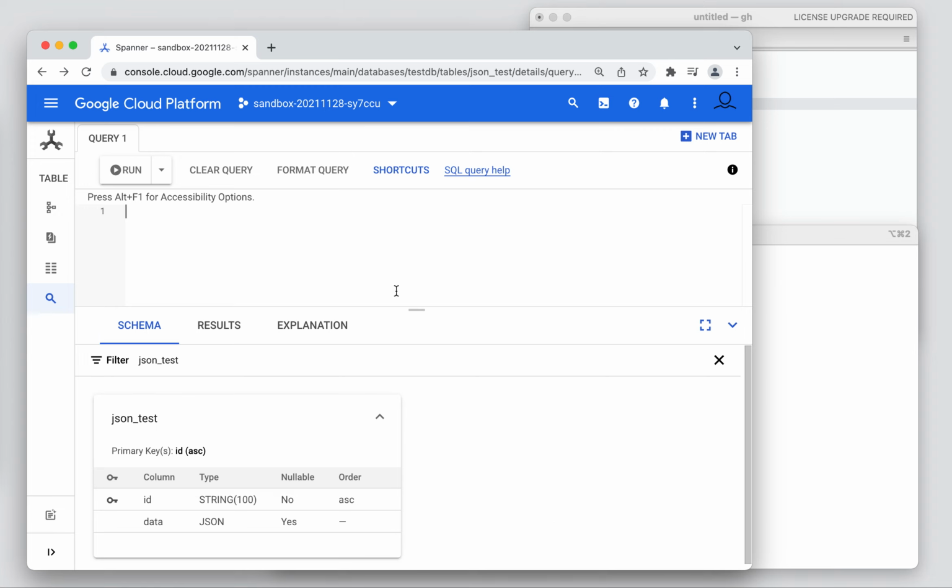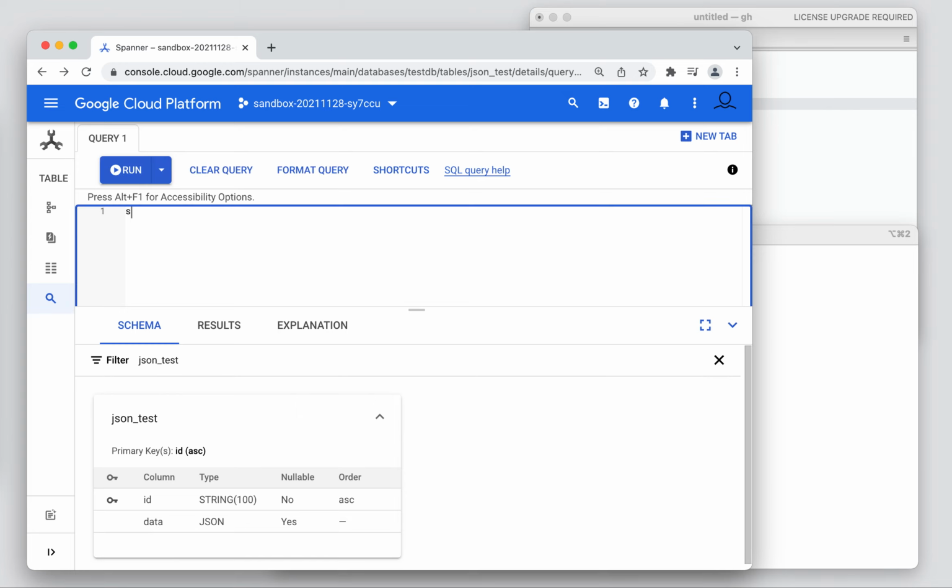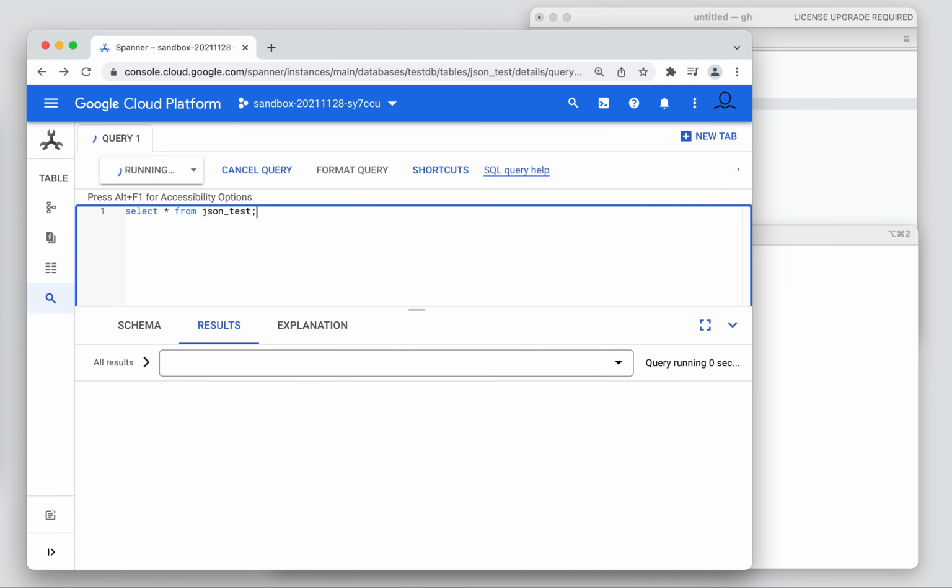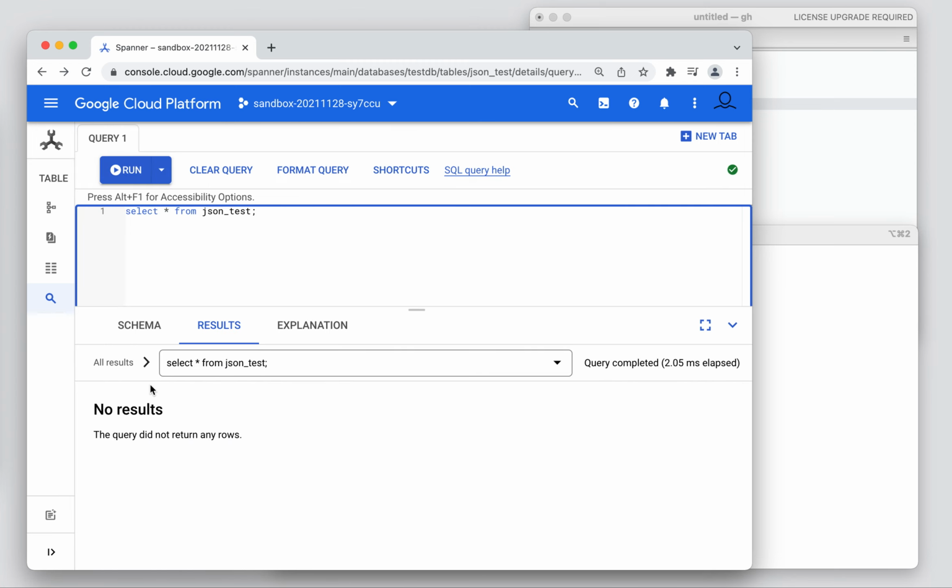Hello everyone, this video is about Google Cloud Spanner, and I will show how to insert a row with JSON data into Spanner. Here I have a JSON test table with the next schema: ID, which is a string, and data, which is JSON. Let's query this table. I don't have any row here right now.